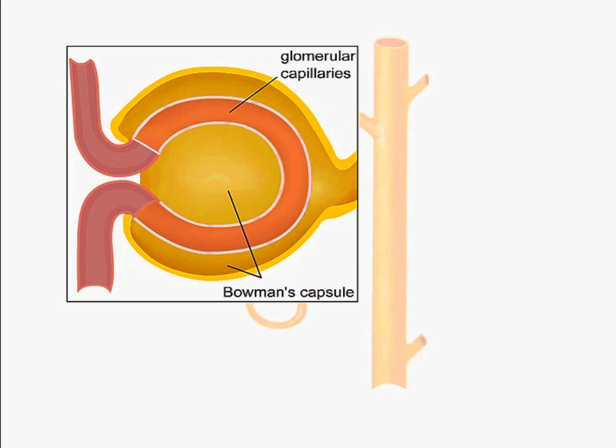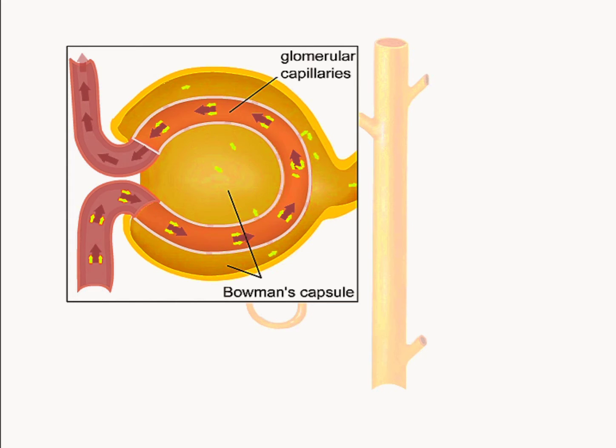Filtration is the transport of materials and dissolved substances from the blood of the glomerulus capillaries into the Bowman capsule. Not all the components of blood will cross the capillary wall of the glomerulus. Blood cells and plasma proteins are too large to pass through the glomerulus capillary walls.